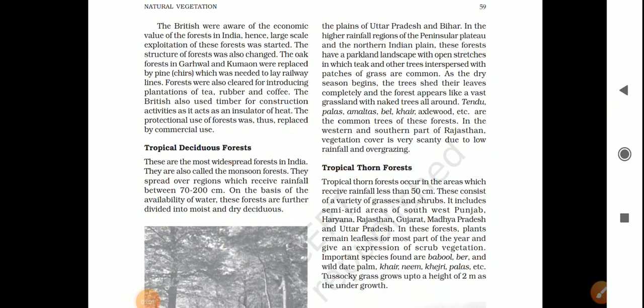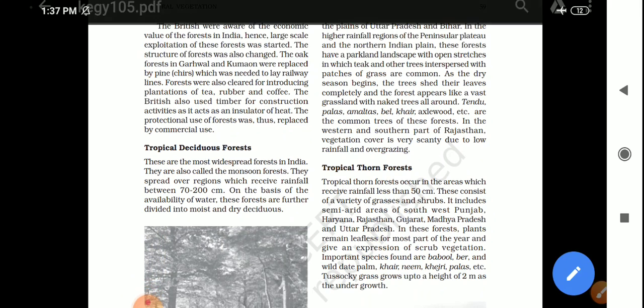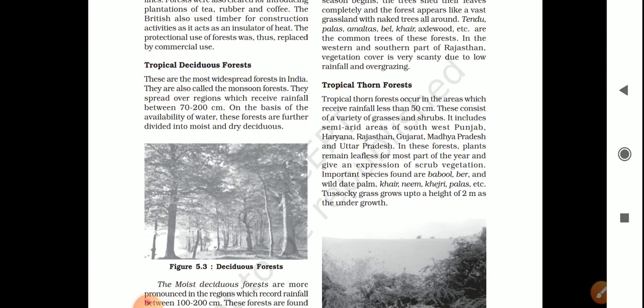Okay, then the next is, students, tropical thorn forest. These are types of forest found where there is less than 70 centimeters of rainfall. Now, by the name of the forest, you can easily figure out that it consists of thorny trees and bushes. The main plant species are acacia, palms, and cactus.